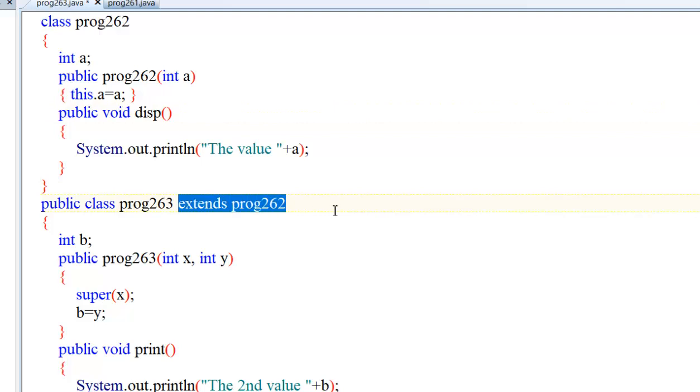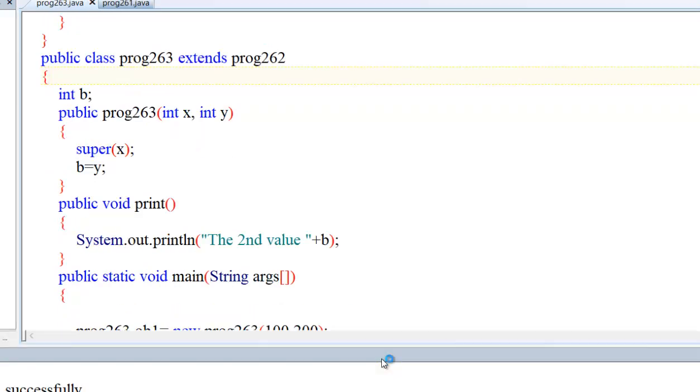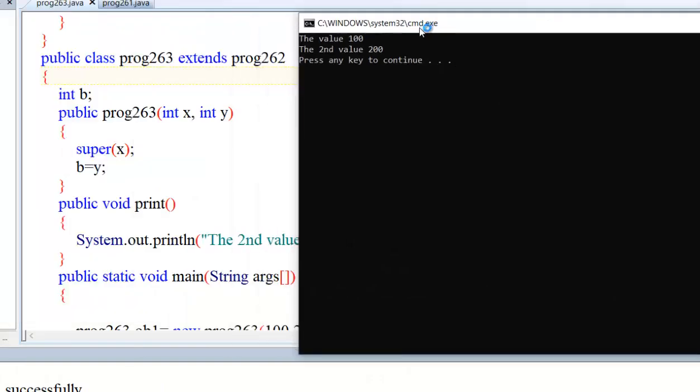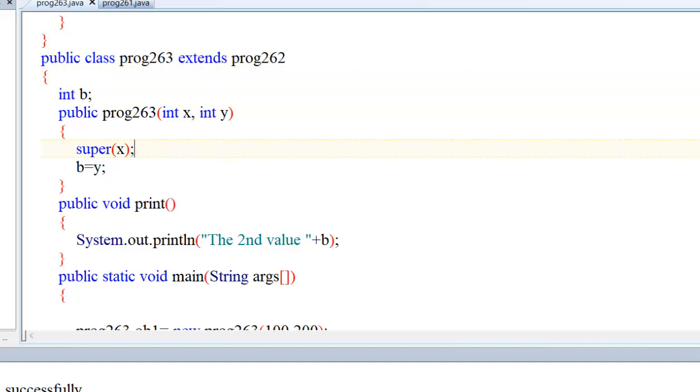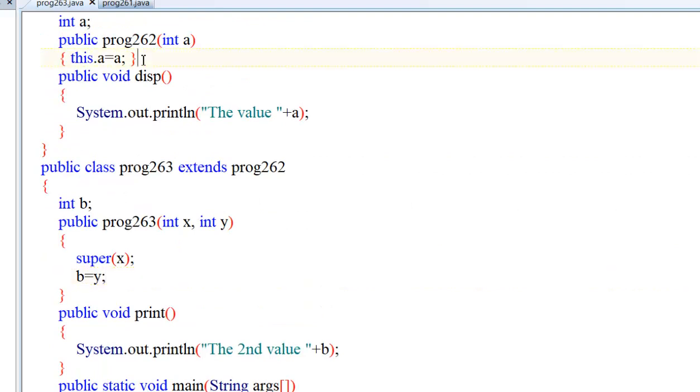As we are extending it, we are using inheritance. We have inherited all the properties so that we can use this method. Right? So we are getting values 100, 200. Means by using the super keyword here, we are calling this. This is the use of a super keyword, which transfers control from the child class to the parent class.